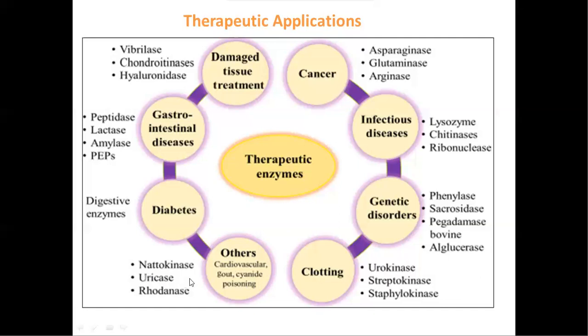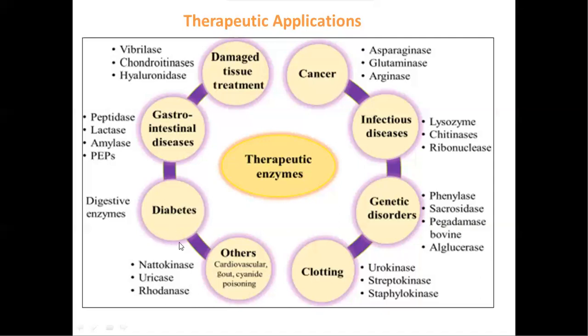Here, these enzymes are very useful: nattokinase, uricase, and rhodanase. Uricase is used for uric acid detoxification, and rhodanase is used to treat cyanide poisoning.